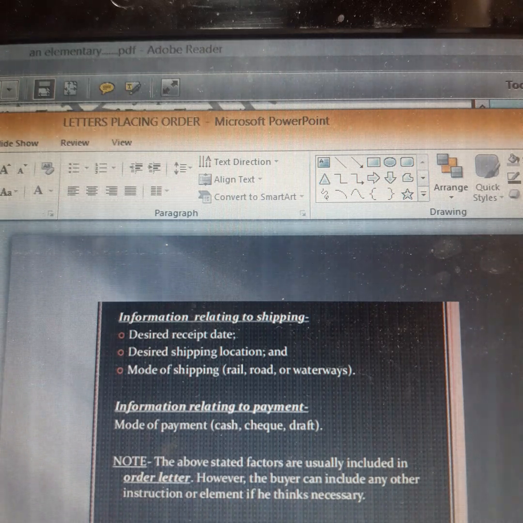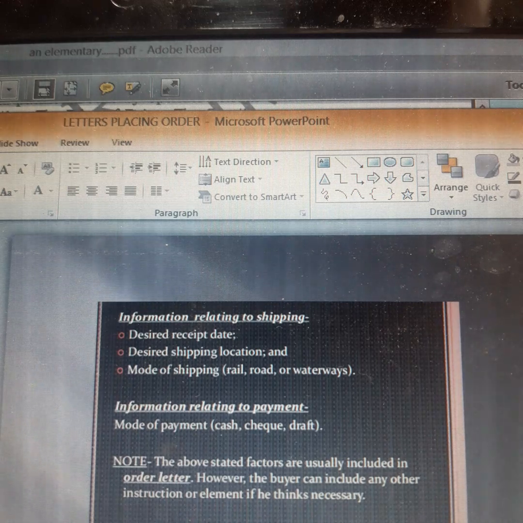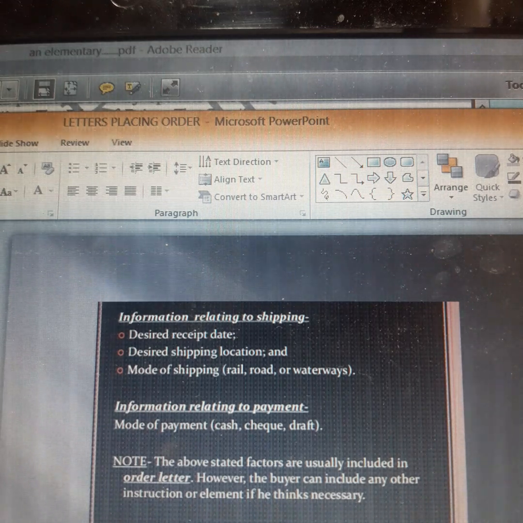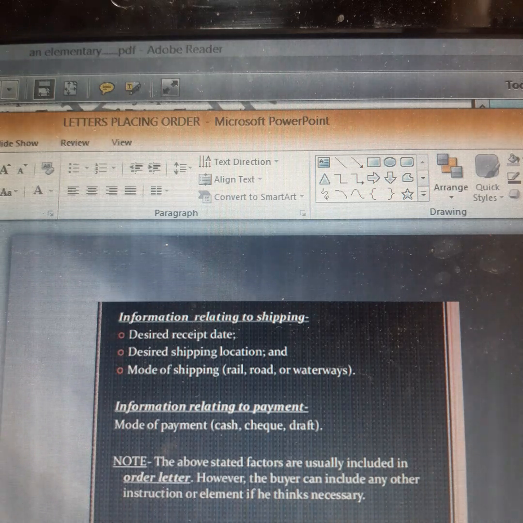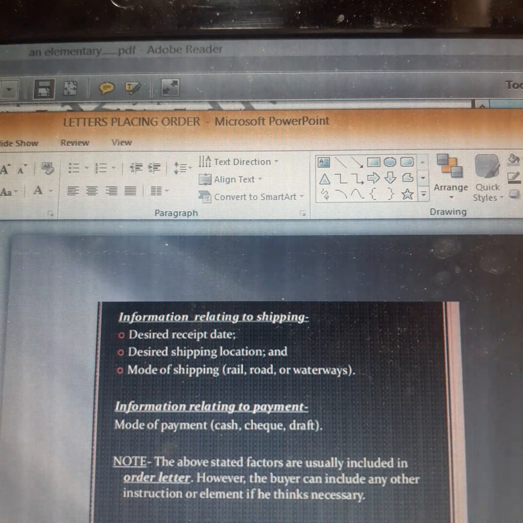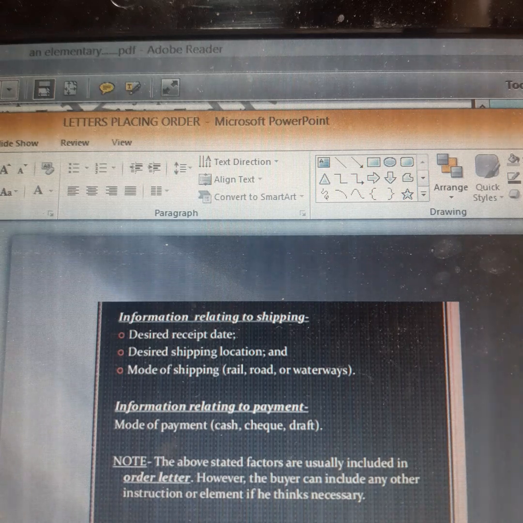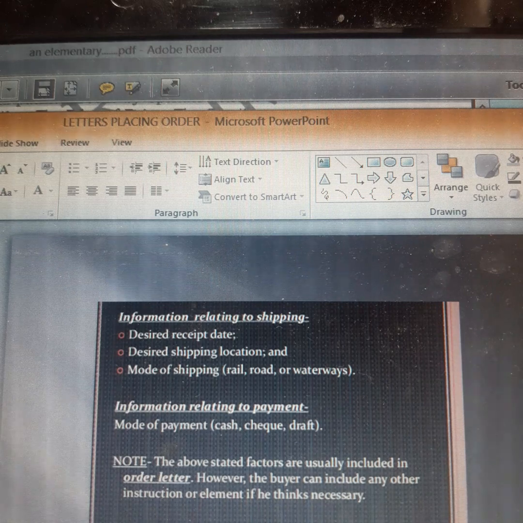Children, your homework for the day would be to just draft the format. In the first slide, I have already talked about the format. So your assignment for the day is to draft the format of a formal letter. Now this is a formal letter, so you will be drafting the format of a formal letter. So this is your assignment for the day.